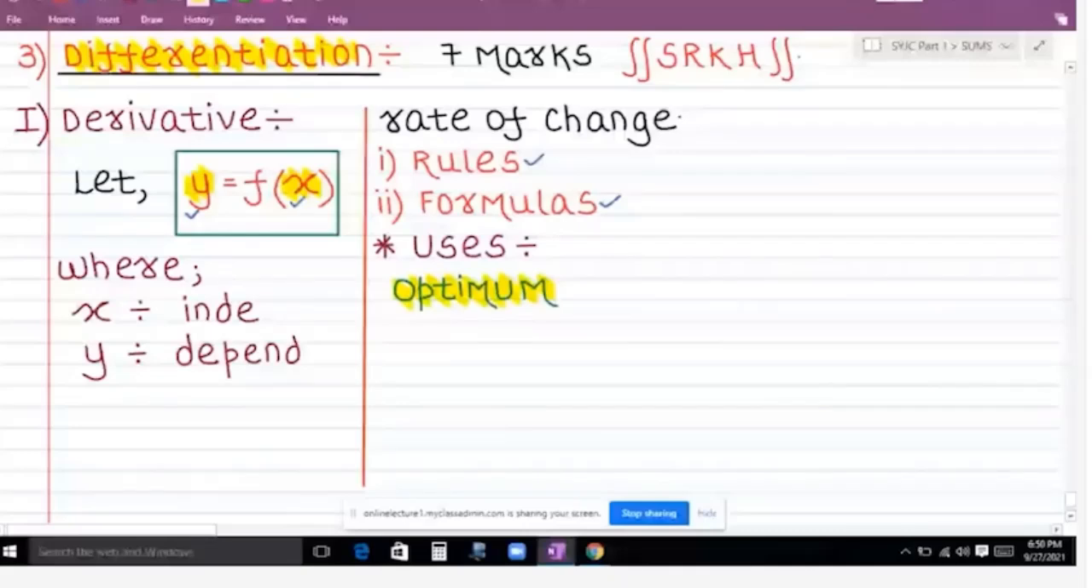Simple, by studying the chapter differentiation. Like that, there are many more uses of studying the chapter differentiation, which I will explain in chapter number 4, which is called application of derivatives.